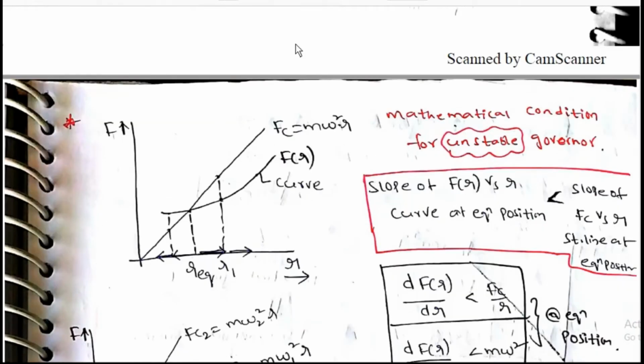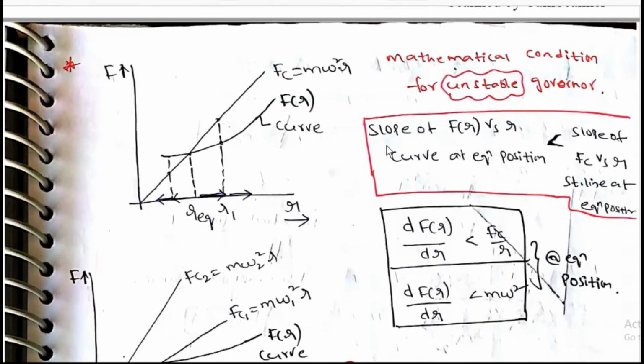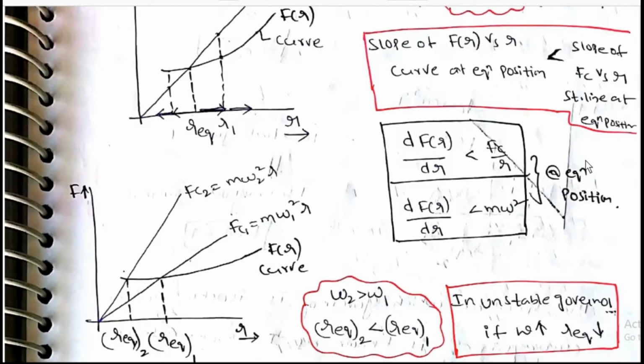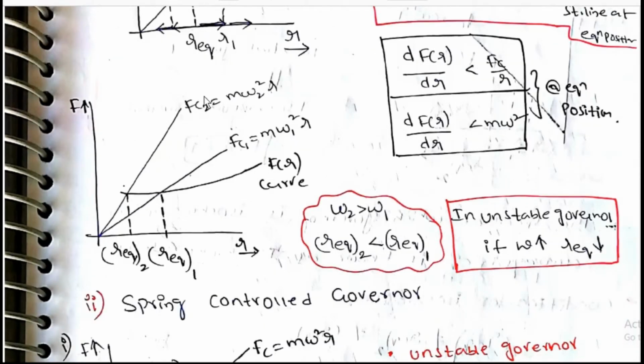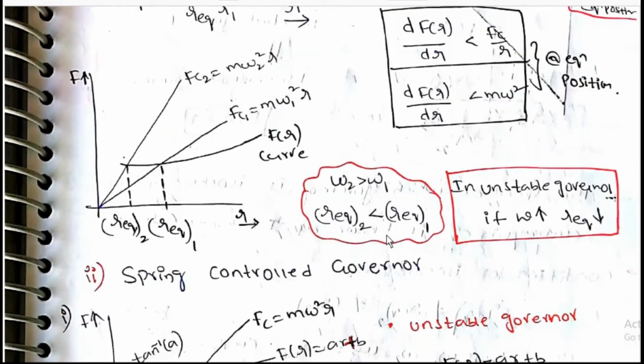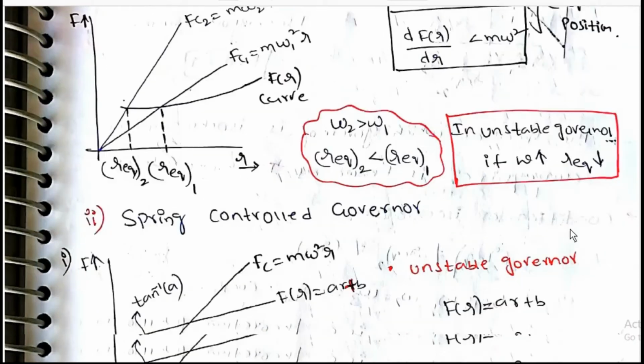F of r, m r omega square. Mathematical condition for unstable equilibrium: slope of f of r versus r curve at equilibrium position is less than slope of fc versus r straight line at equilibrium position. Df of r by dr less than fc by r, that is df of r by dr less than m omega square at equilibrium position. FC2, FC1, F of r curve. Omega 2 greater than omega 1. As in unstable governor, if omega increases, r equilibrium decreases.